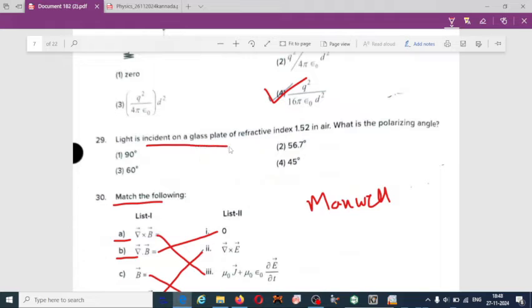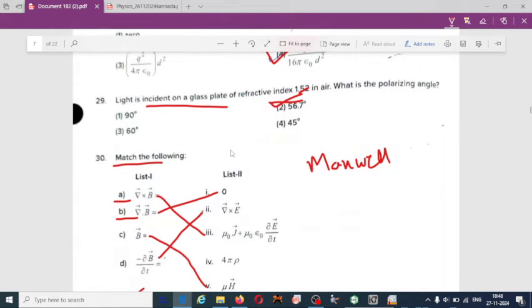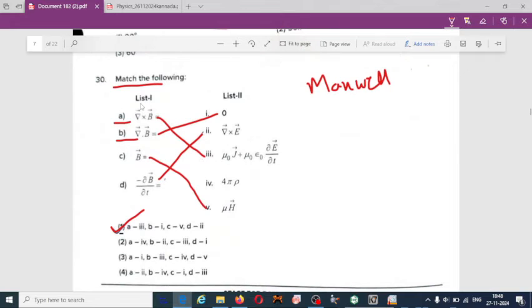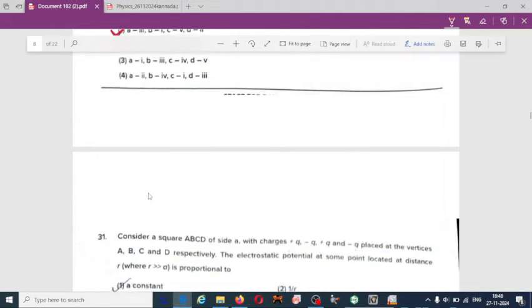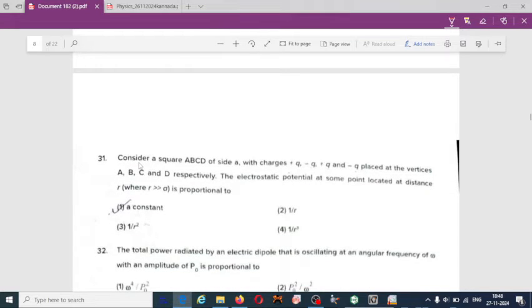Light is incident on a glass plate of refractive index 1.52. What is the polarizing angle? Option 2 is correct, 56.7. 29. 30. You have to match these Maxwell's equations. So in the previous video, as I said, option 1 is correct. You can check once again. Next question.